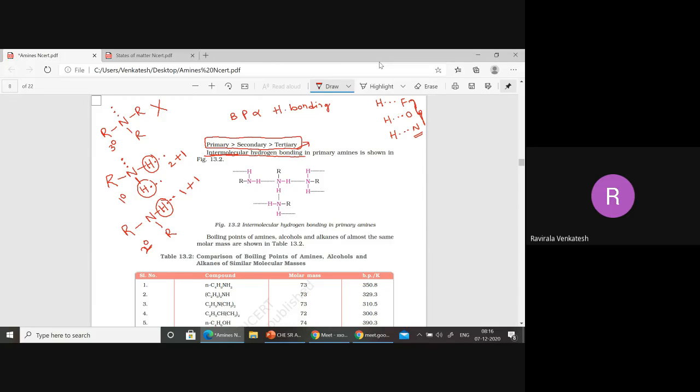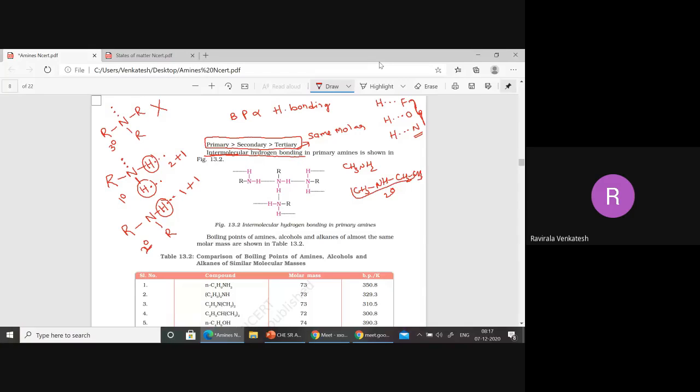Important thing is that they should have the same molar mass. They should have what? Same molar mass. I can't write every example, one is CH3CH2NH2, other is something like CH3NHCH3, isn't it? Like that I can't write. Of course it is a secondary amine, you have to consider the molar mass also.